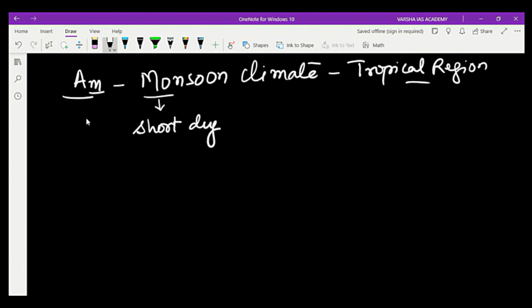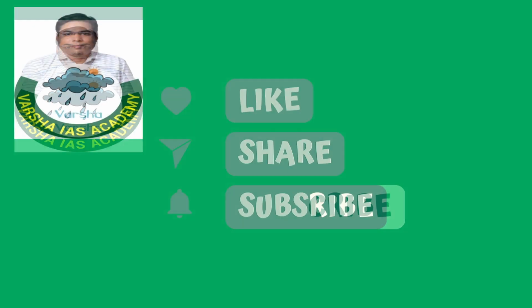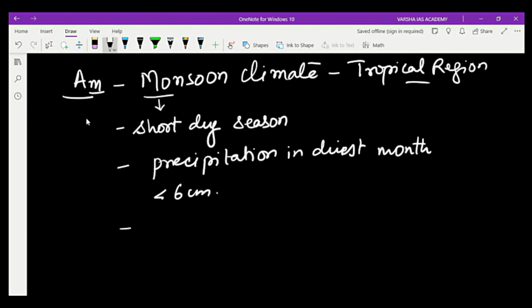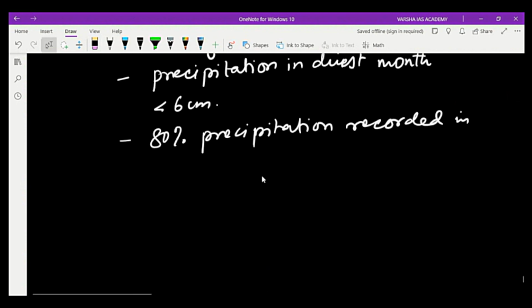dry season. Precipitation in the driest month is recorded less than 6 centimeter. The 80% of precipitation is recorded in the summer season.